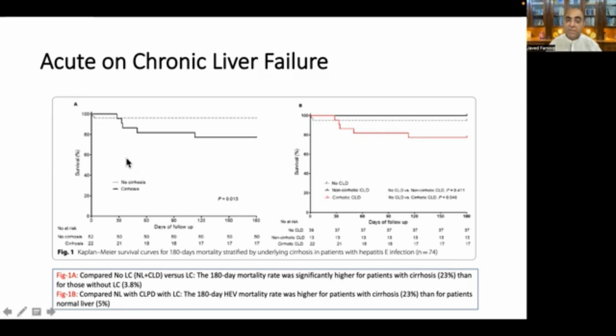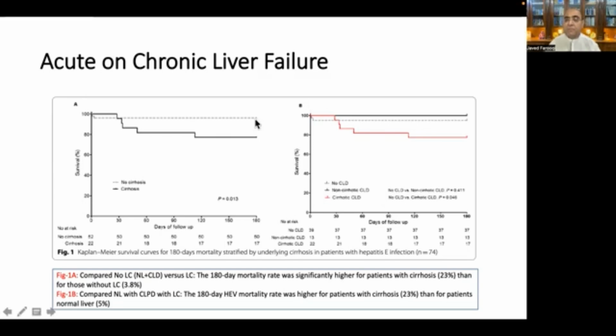When they compared them with the patients with liver cirrhosis, the one-day mortality rate was significantly high in patients with liver cirrhosis. This was 23% mortality in patients with liver cirrhosis as compared to those who did not have liver cirrhosis, whether the liver was normal or even had chronic liver disease. And this was 3.8% mortality.